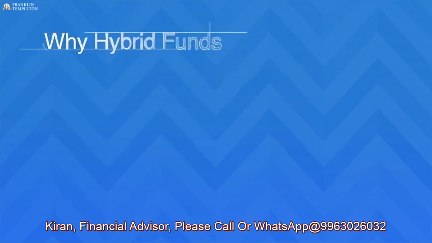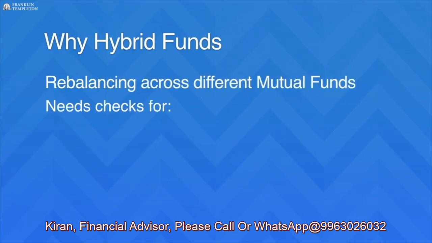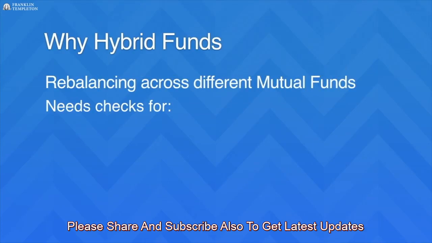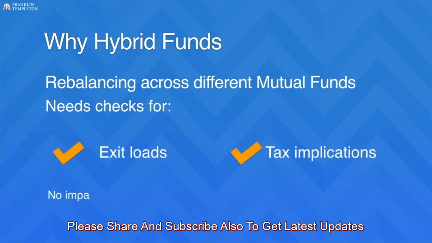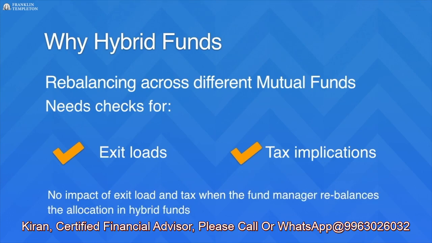This is called rebalancing. While rebalancing across individual mutual funds, it is also important to check for exit loads and tax implications in case of redemptions. However, in case of hybrid funds, there is no impact of exit load and tax when the fund manager rebalances the allocation.